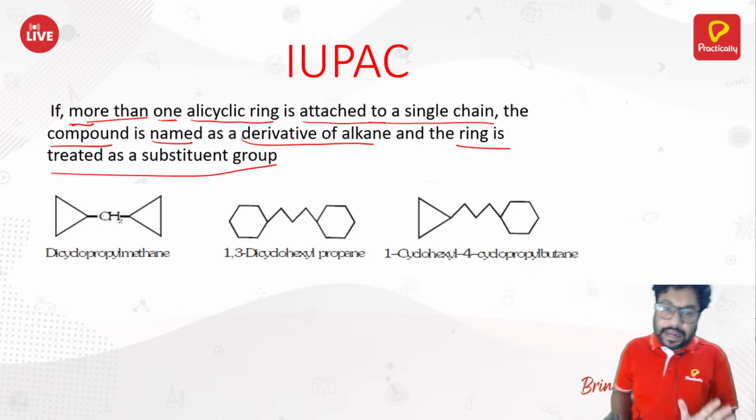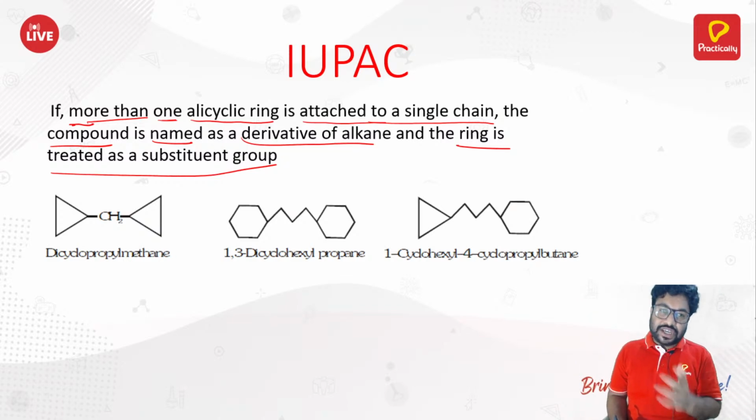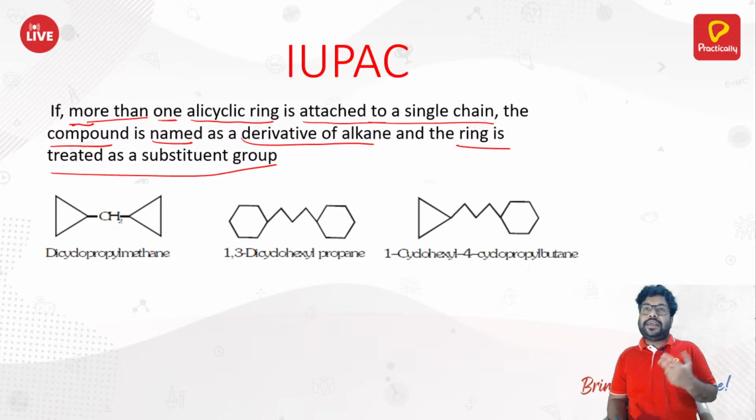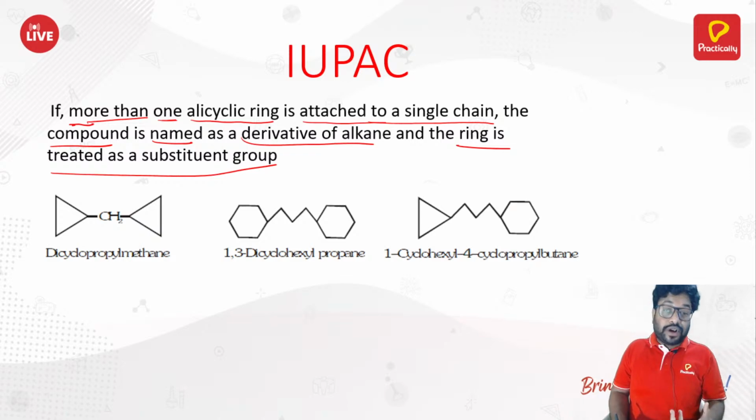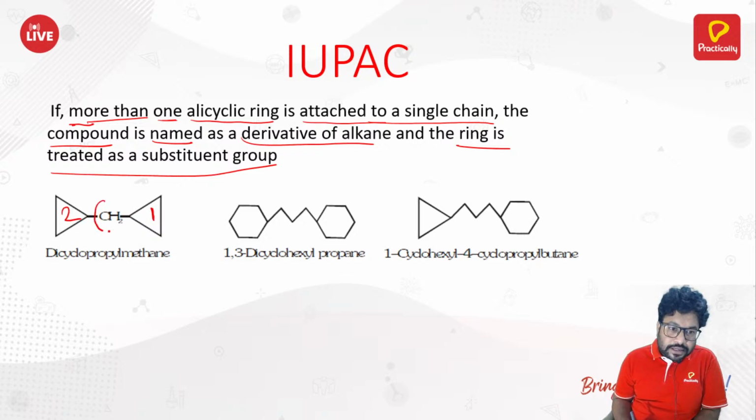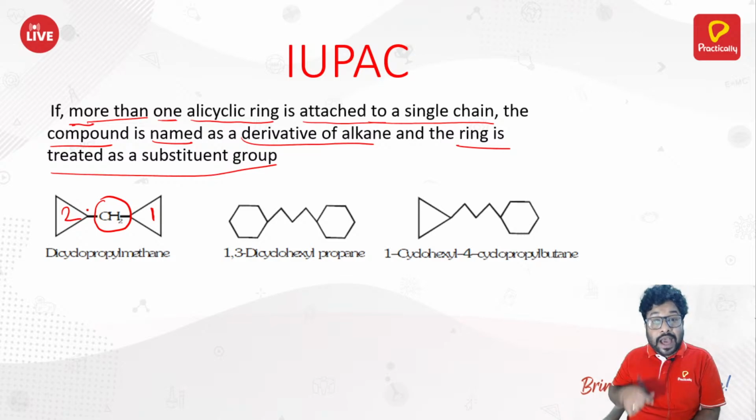Whatever we had seen till now, before we could reach here, that was applicable when there was only one ring. What if there are more than one ring? For example, here you have 2 cyclopropyl rings. See, this is first, this is second, and this is what? CH2. Then what do you do? CH2 is your parent chain now, and that is methane only, right? And methane is attached with the 2 cyclopropane rings. So what do you write?